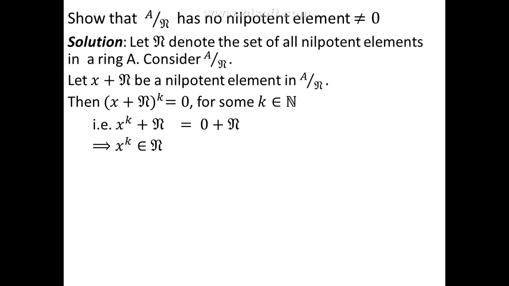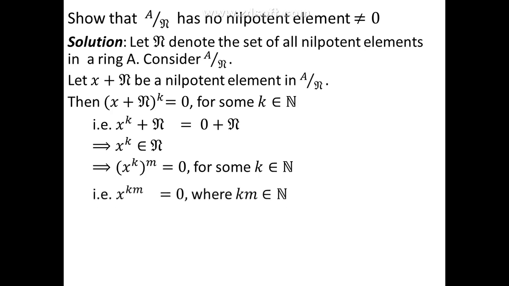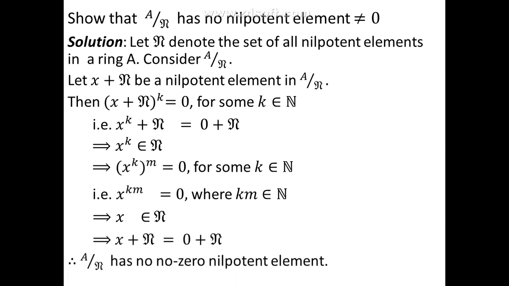Now because x^k is in n, this implies (x^k) raised to some positive power m should be equal to 0, for some m belonging to the natural numbers. That is, x^(km) is 0, where km is also a natural number. This says that x belongs to n. That is, x is in the nilradical of A. But if x belongs to n, the coset represented by x, that is x + n, must be the same as 0 + n. Thus, if we take x + n to be a nilpotent element in A/n, this coset x + n must be the same as the 0 element in A/n.